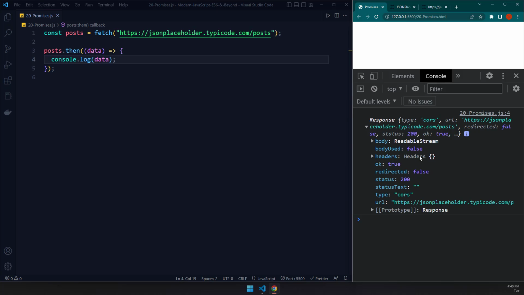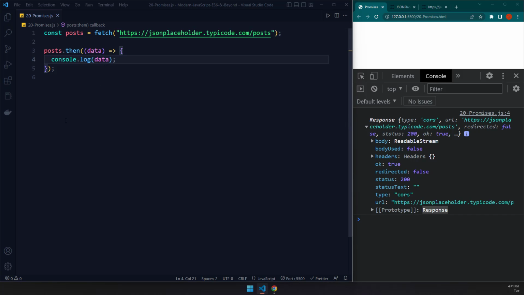And here are the headers. It is okay: true, redirected: false. The status 200 is always a good status. And it is type cors, and here is the URL. And you can see this is an object of type Response. Now, the next thing that we need to do is basically convert our response to what? To a JSON string or to a JSON object. Cool.